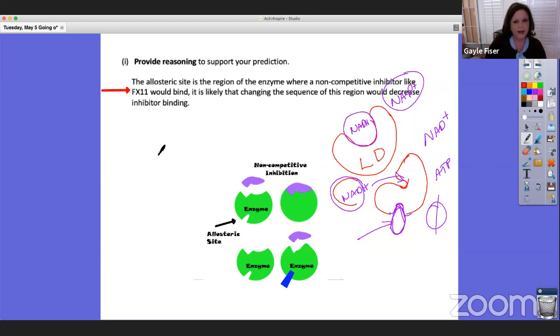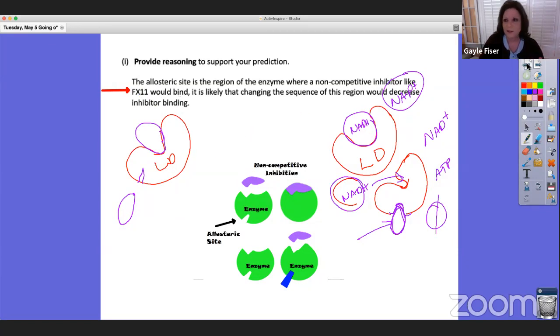So now here's our enzyme, and our NADH fits, and now we have a mutation or a change in the sequence, and our allosteric site is different. Now our FX11 will not fit in that, will it? So what effect will the FX11 have on this?